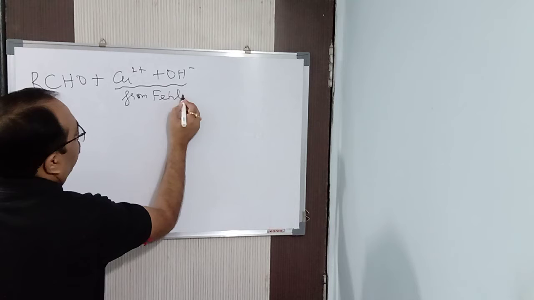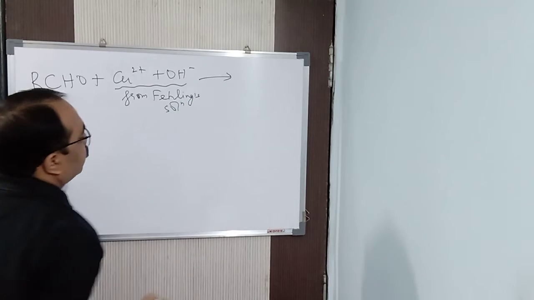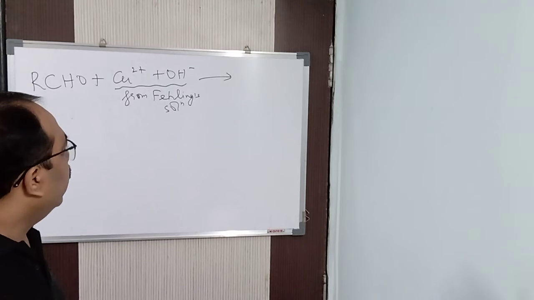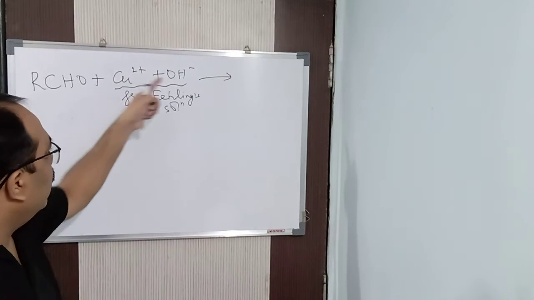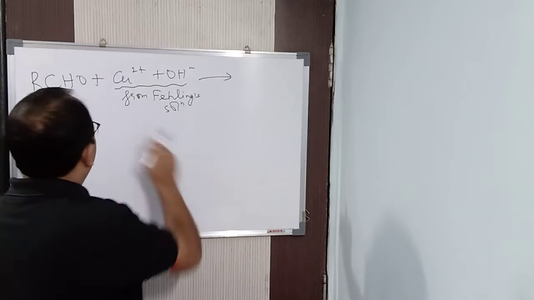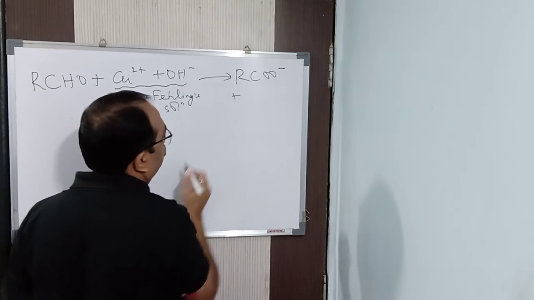From Fehling's solution we get it. It's a complex solution that is being formed. So we get it from Fehling's solution, that is from Fehling A and Fehling B. Just now I said NaOH plus Rochelle salt. Now what will happen? RCHO, the aldehyde, will be oxidized to acid, and the ion you will be getting.